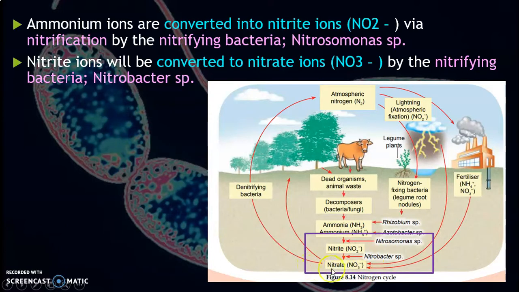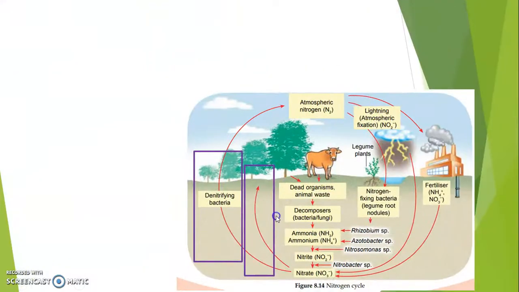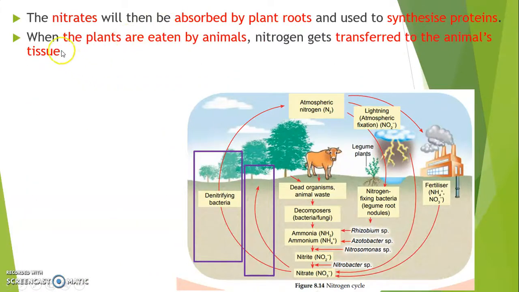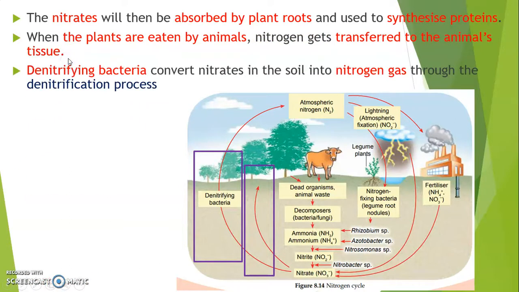And then the nitrate ion here will be absorbed into the plant and used to synthesize proteins. Next, what happened to the nitrate? Nitrate will be absorbed by the plant's root and used to synthesize protein. Then when the plants are eaten by animals, nitrogen gets transferred to the animal's tissue, and then the process will carry out again.